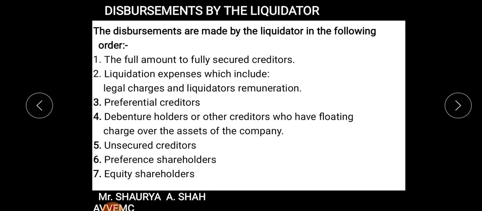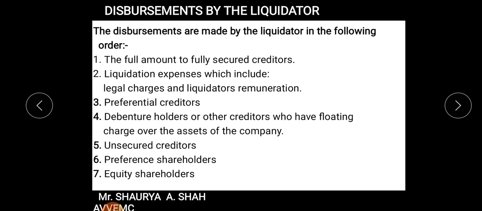Now the money which you have received from current assets, fixed assets, cash balance, bank balance, to whom will you disburse it? The very first thing, as I told you, is secured creditors. Now the term secured creditors includes lots of details about who is to be considered, that we will see individually in each head.